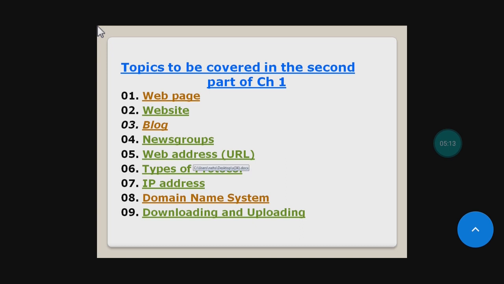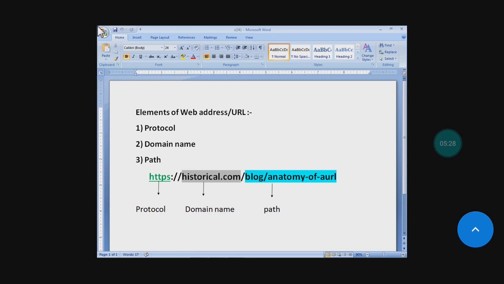Now, the fifth one is web address. A location on a net server is called a URL. A URL is also referred to as a web address. You see, elements of web address. First one is the protocol. Second one is domain name. Third one is the path.